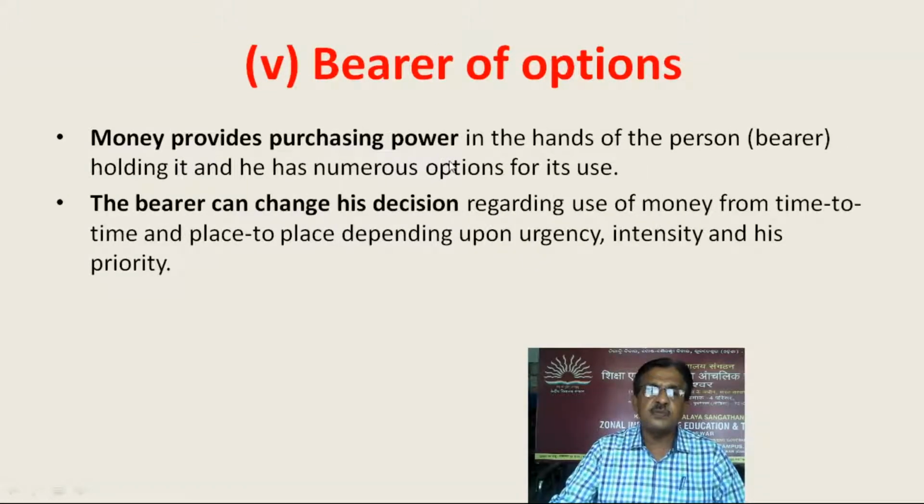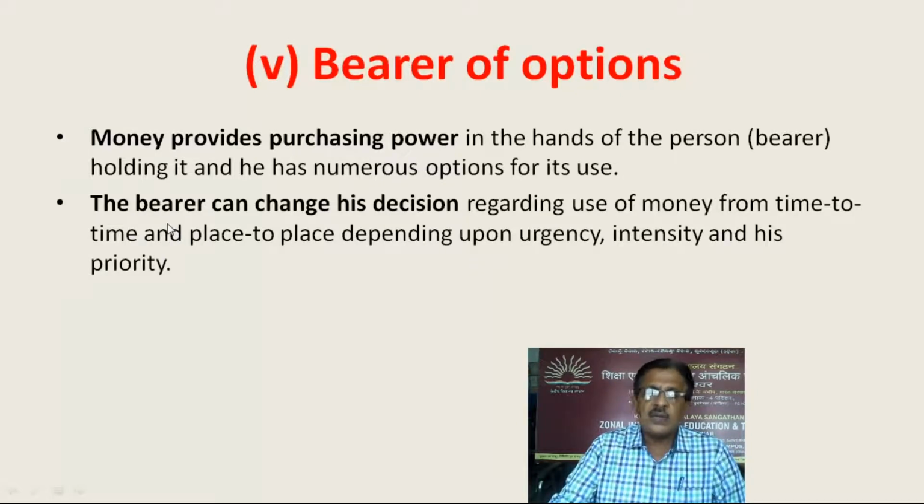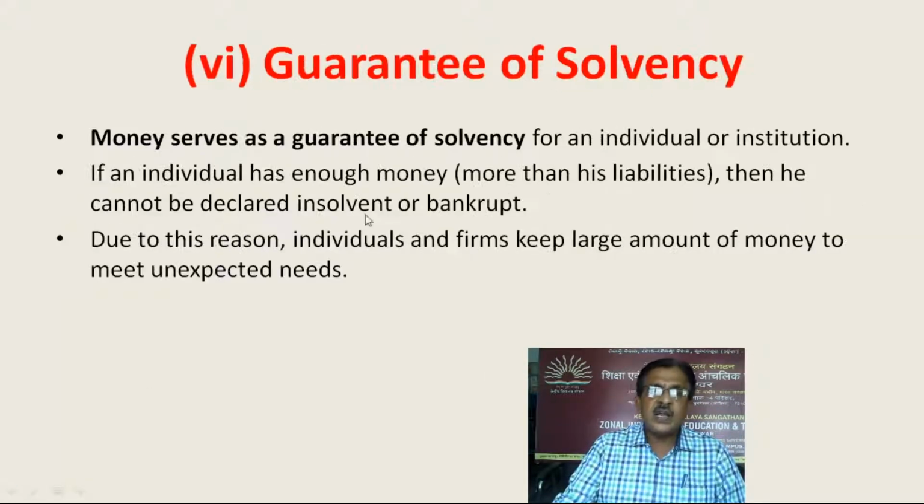Bearer of options. Money provides purchasing power in the hands of the person, that is the bearer, holding it, and he has numerous options for its use. The bearer can change his decision regarding use of money from time to time and place to place, depending upon urgency, intensity, and his priority. That means you may think about who is the bearer, who is holding the money. He or she may like to use money as he or she wishes, depending upon his or her requirements.